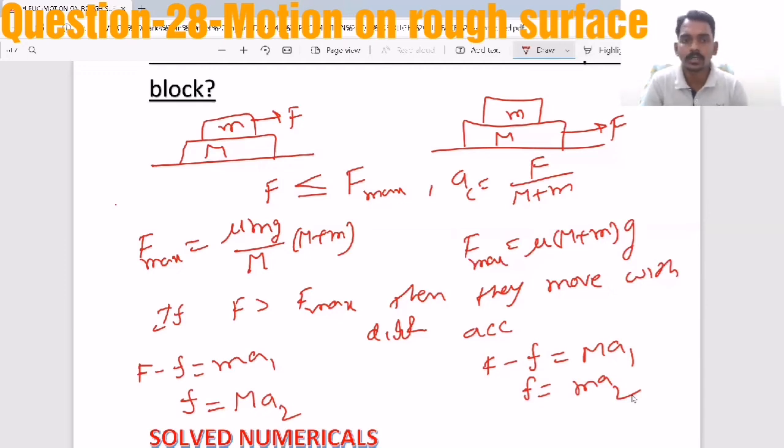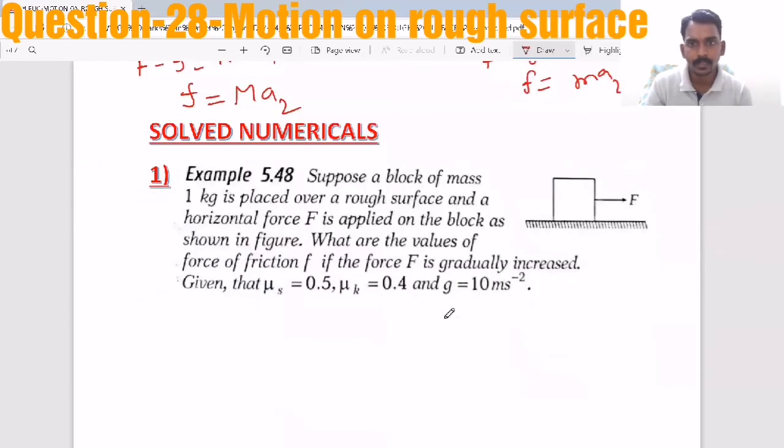This is the way you can solve the questions based on the block upon block case. Simple cases will come, where friction exists between the blocks, or where they mention that the friction is zero. So such kinds of simple questions can also be asked related to friction between the two surfaces.